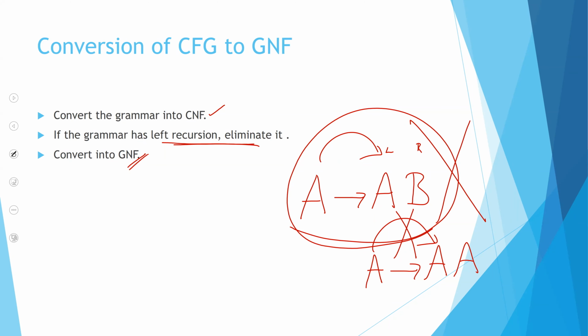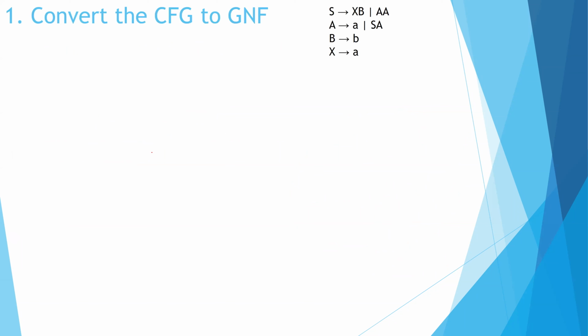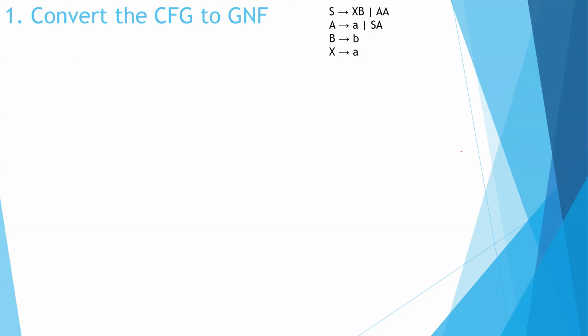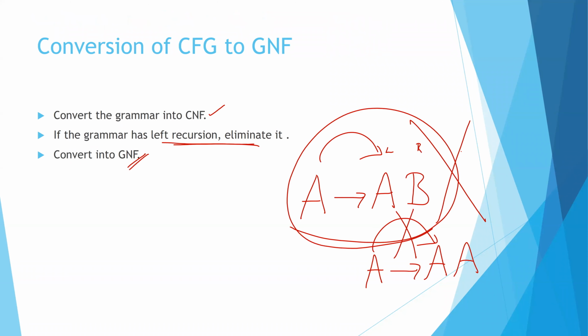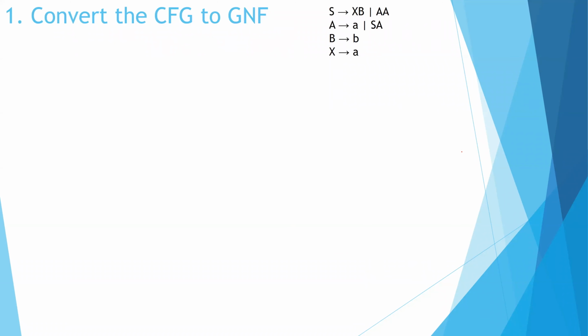We'll do a simple problem so that you understand how to do it. Please have this problem down: how to convert this context-free grammar into a GNF. The first thing you have to do is check whether it is in Chomsky normal form. I hope you remember your Chomsky normal form. It will be of this form: S can be epsilon, S can be XY, X can be a.